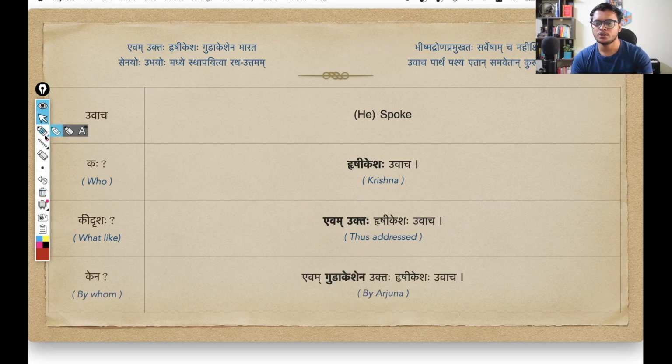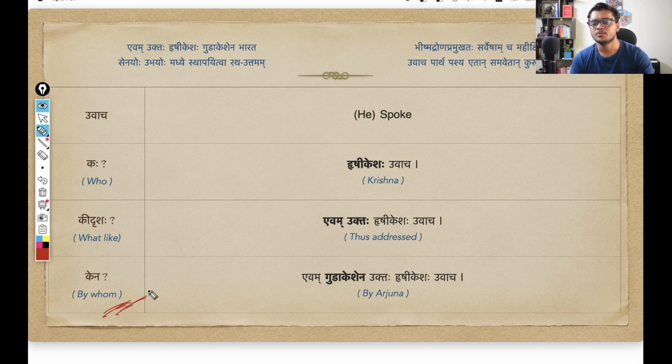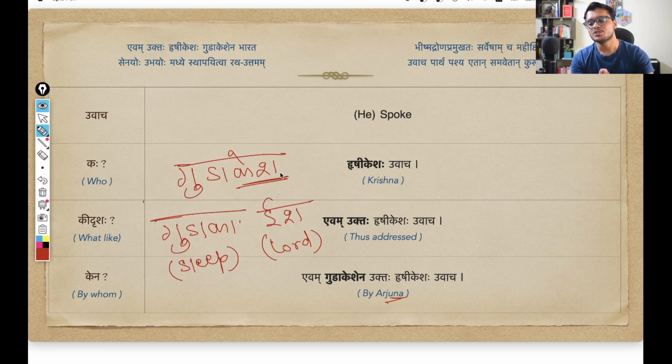And if we move on, the obvious question is, by whom? Thus addressed by whom? And we already know the answer to this: Gudakesha, that is Arjuna. So Arjuna is being addressed here with this name, Gudakesha. And why Gudakesha? Because Gudaka plus Isha. This is the combination, this is the samasa.